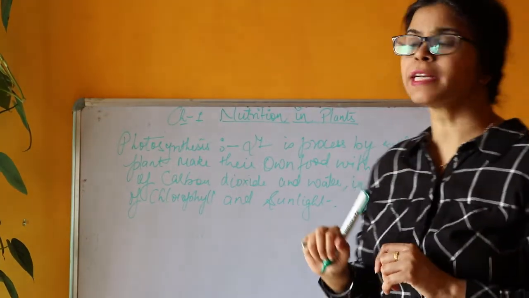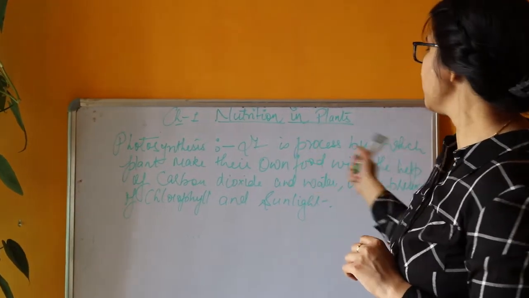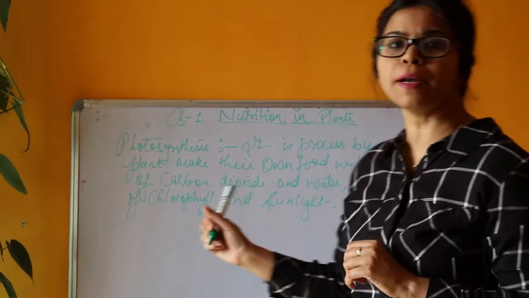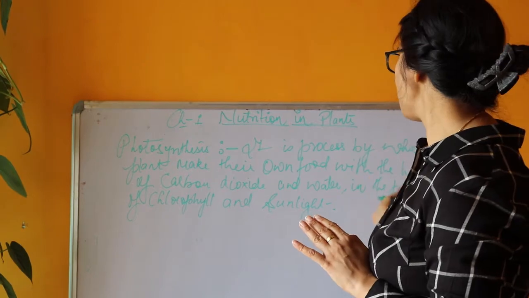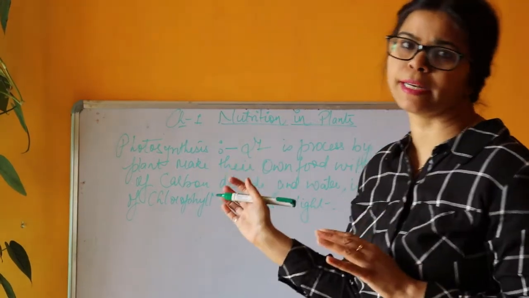Okay, got it, children? Photosynthesis is basically a process in which plants prepare their own food with the help of carbon dioxide, water, chlorophyll and sunlight.